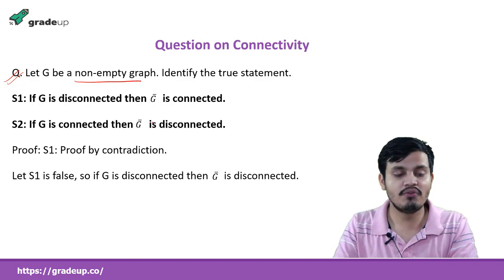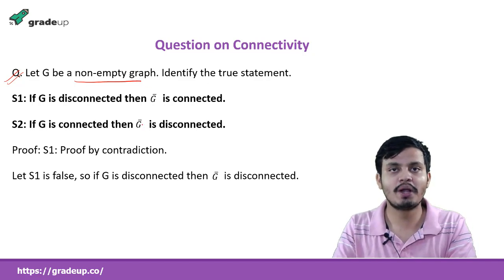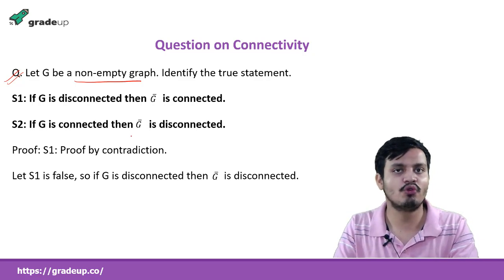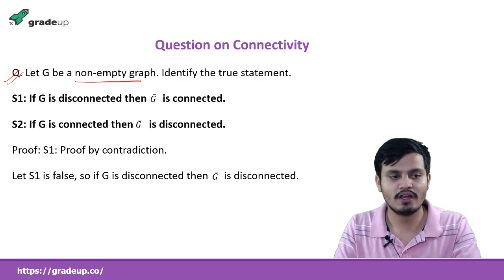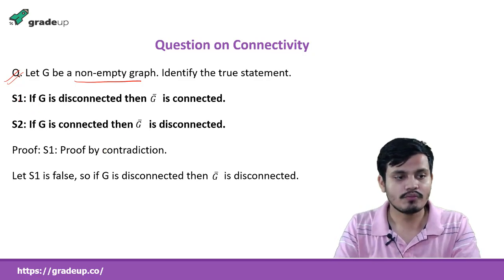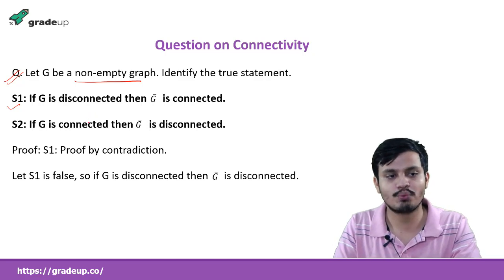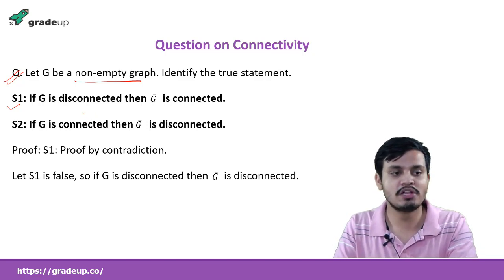It is about a non-empty graph, and we need to identify whether these two statements are true or not. In graph theory, whenever you find a statement, try to find its intuitive proof, because that is the only way you can remember the theorem and use it. See S1: if G is disconnected, then G complement is connected. So this is a statement, and you need to try to prove it.